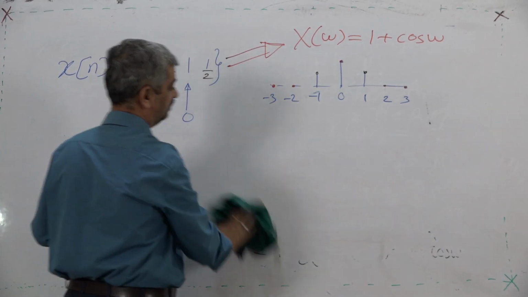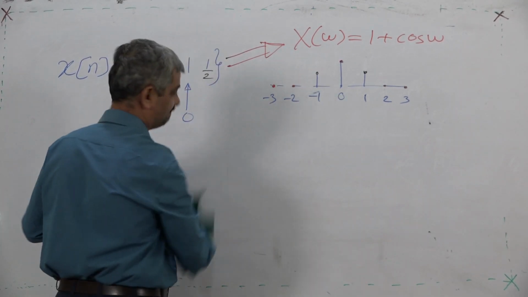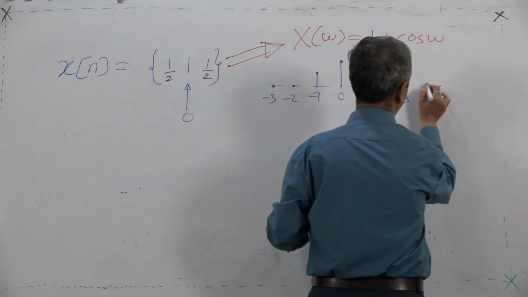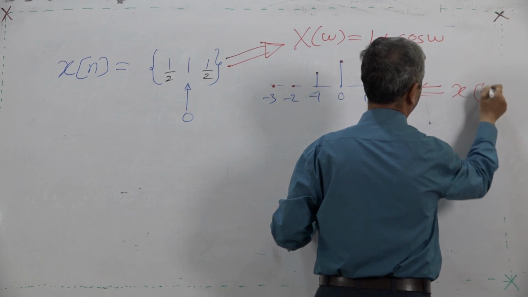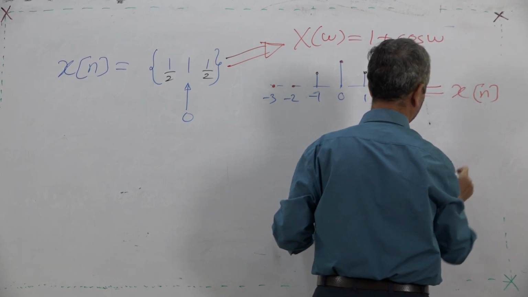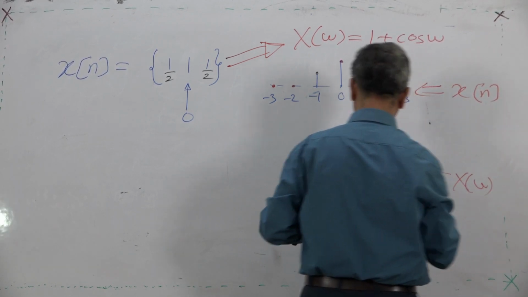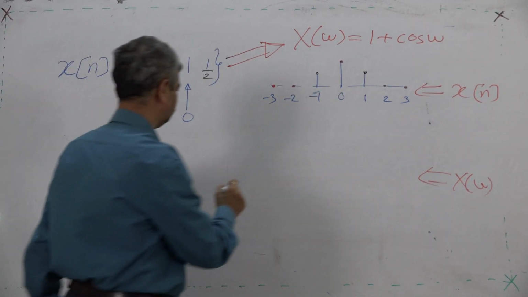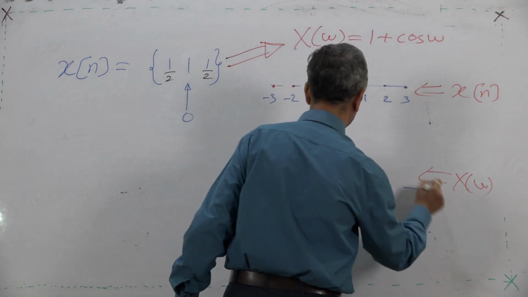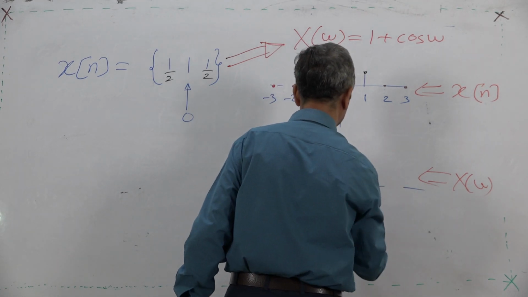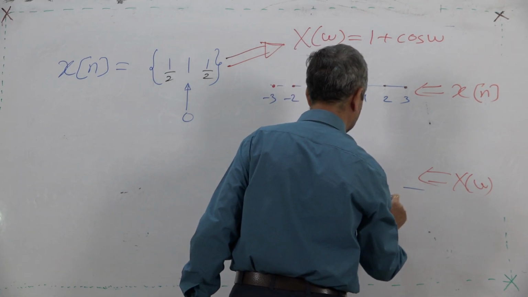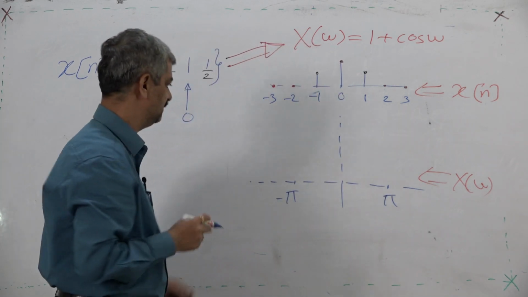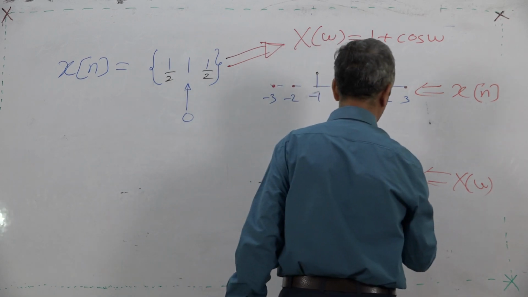This is the plot of x[n], and below it I am plotting X of omega. Omega is meaningful from minus pi to pi, only because after that it is going to repeat.